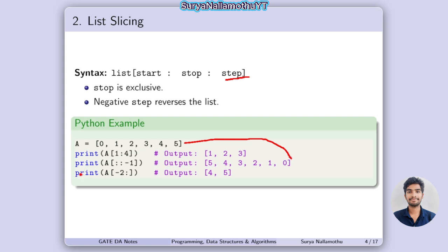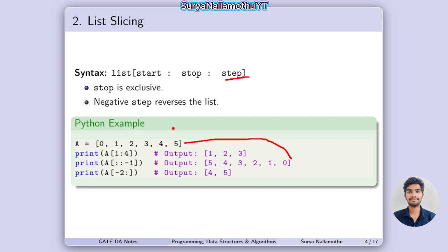Next, print A of -2 colon, which gives something empty. How to solve this problem? First, you observe that in this statement the -2 index is 4, right?